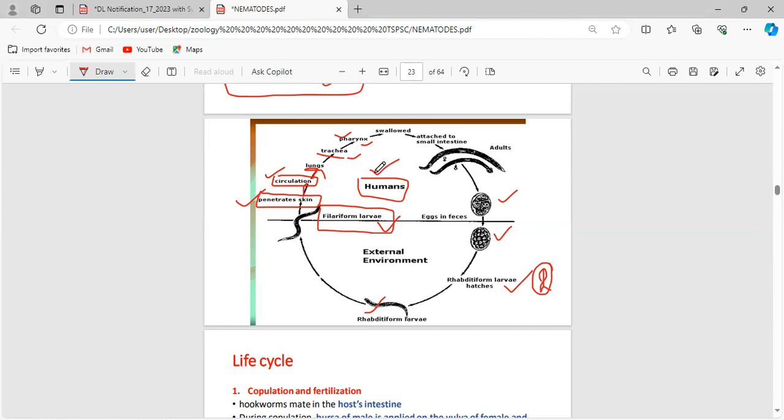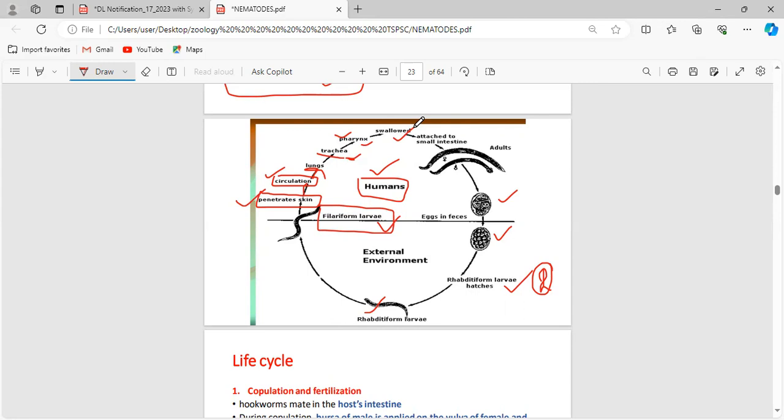As it comes under the Nematoda, all the parasites more or less follow the same life cycle. So the same thing happens here. Once it reaches the trachea, it reaches the pharynx. After it reaches the pharynx, once again it is swallowed, and the parasite reaches the intestine.